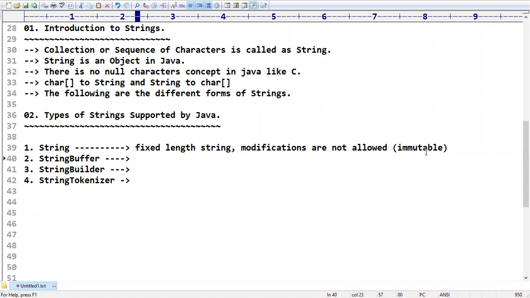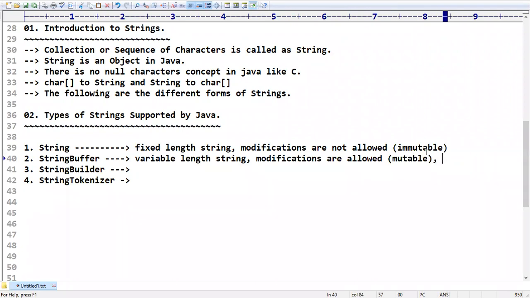What about the string buffer? It is a variable length string. Variable length means, based on your requirement, you can keep on modifying the content, no issues at all. That means modifications are allowed, and hence it is called mutable.